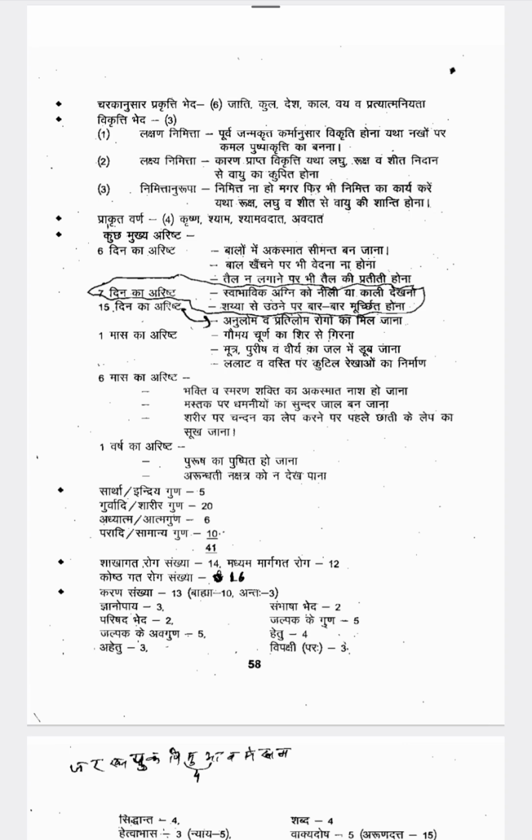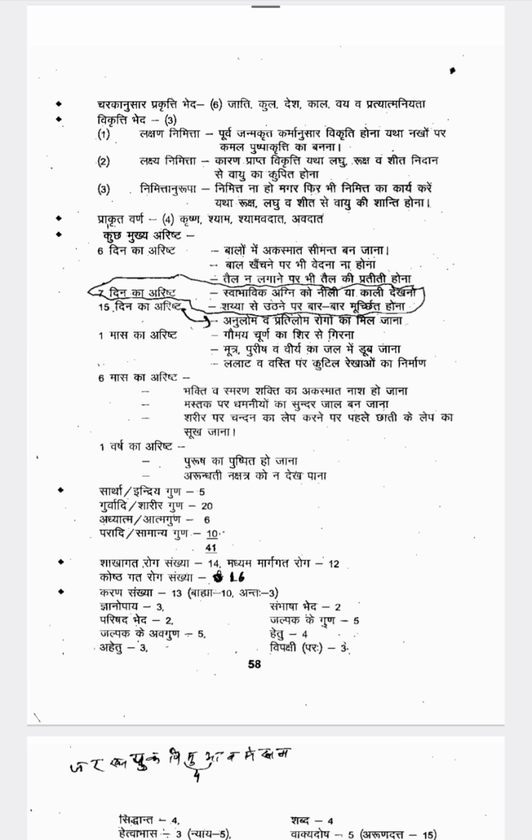Next one is Adhyatma Guna, Atma Guna. Okay, 6 are there. Iccha, Dvesha, Sukha, Dukkha, Prayatna, Buddhi. These are the Atma Guna or Adhyatma Guna.